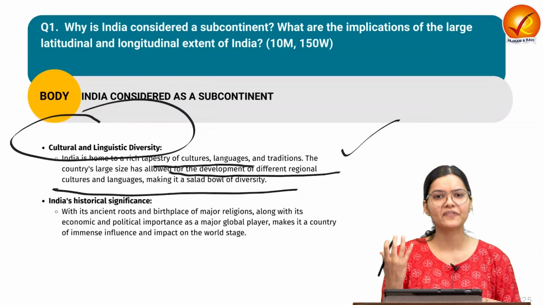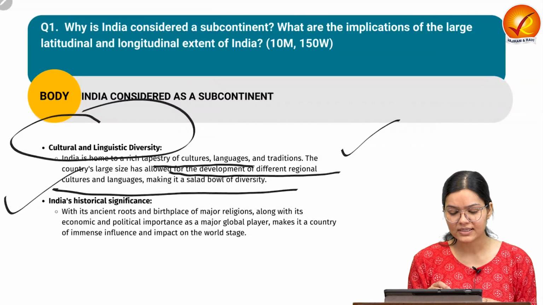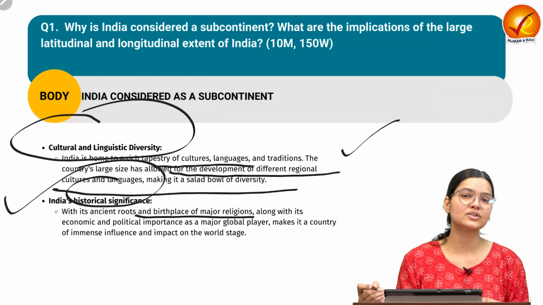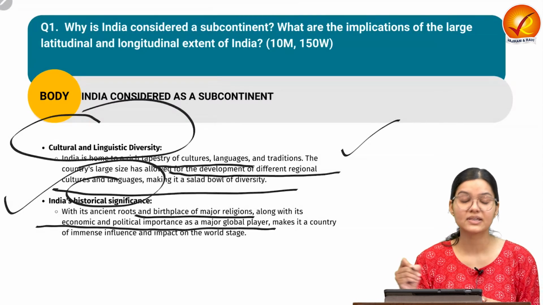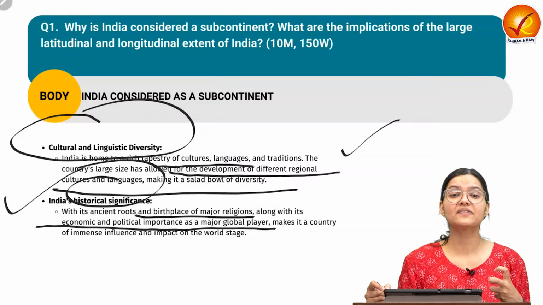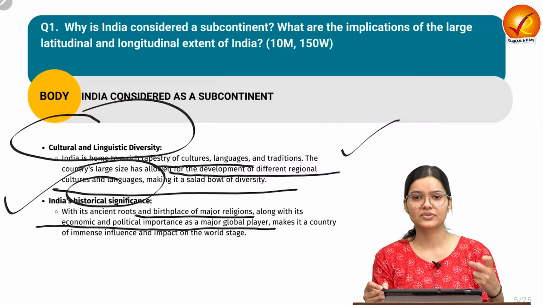The other important point we can discuss here is related to historical significance. If we consider India and its surroundings, it is considered the birthplace of major religions, and along with it the economic and political importance it has as a global player, because we have a diversity, we have a physiological variation with respect to the features of the landmass.